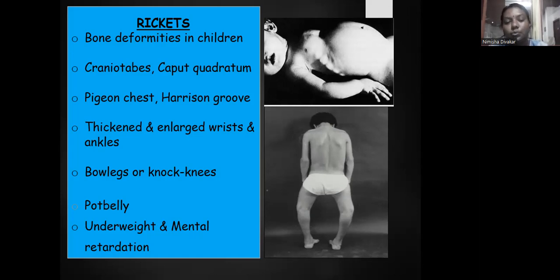The knees will be bowed, so it's also known as knock knees, or legs will be bowed. The hockey stick deformity of long bones can be seen. The child will have a squat belly, but will be underweight and will have mental retardation. So rickets is mainly seen in children, whereas osteomalacia is seen in adults.